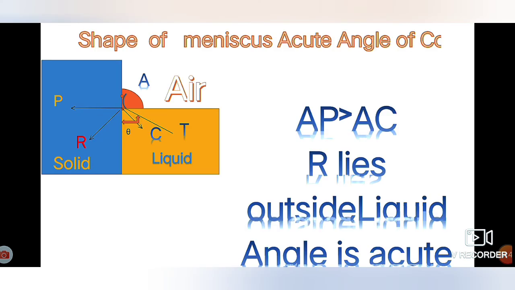Some liquids like impure water and kerosene form an acute angle of contact since they are partially wetting the surface.